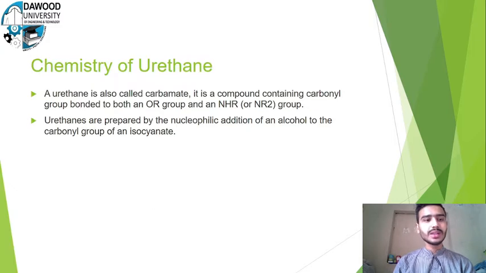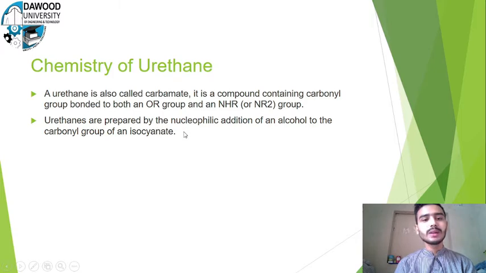So let's come to the basic chemistry of urethane, which is also called a carbamide. What is carbamide? Carbamide is basically a compound that is formed when the carbonyl group is attached with both functional groups, which are OR, the alcoholic group, and the other is a secondary or tertiary amine. The OR functional group and secondary amine are attached on both adjacent sides of the carbonyl group. Then the compound which is formed is called carbamide, which is called a urethane.